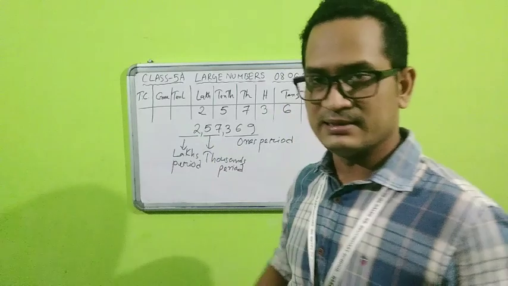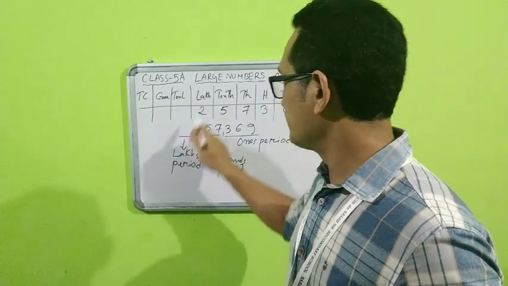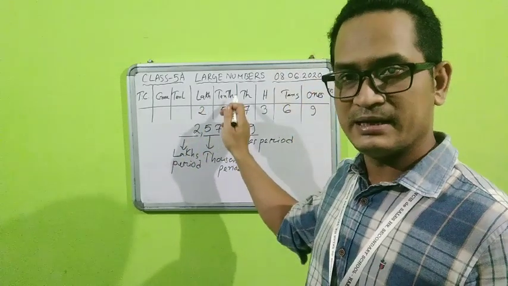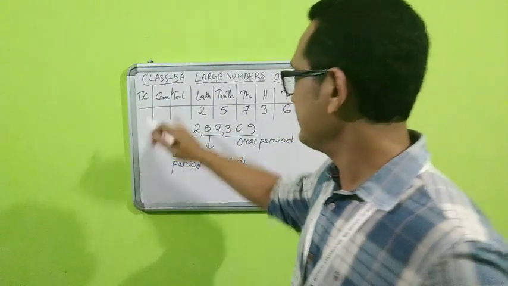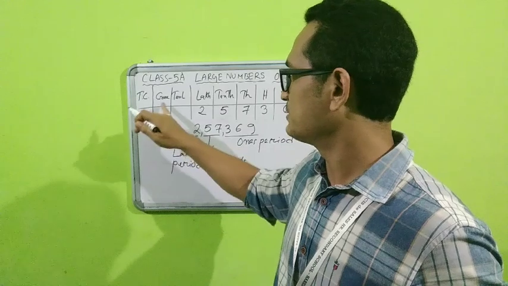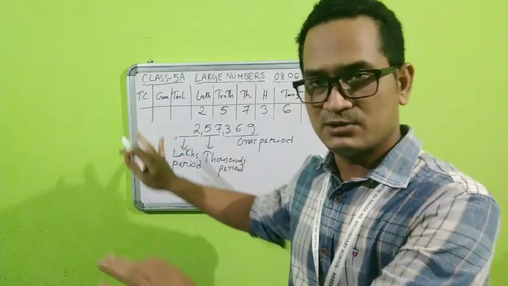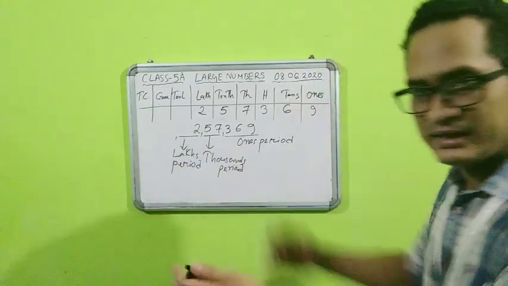Now the lakhs period is there. So the lakhs period also has 2 digits, since lakhs have 2 places, 1 lakh and 10 lakh. After this, again we will put 1 comma. And then again what will come? Crores will come, that is 1 crore and 10 crore. Since it is not there, we will check it later.